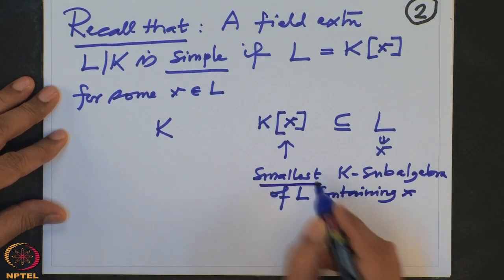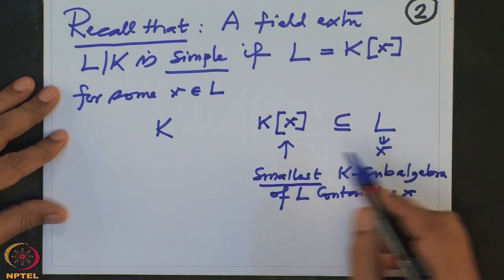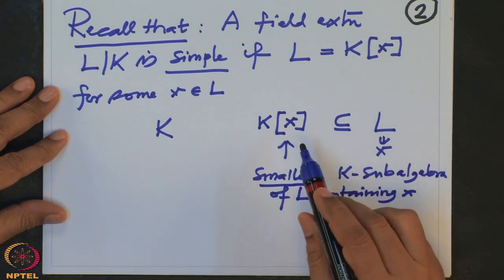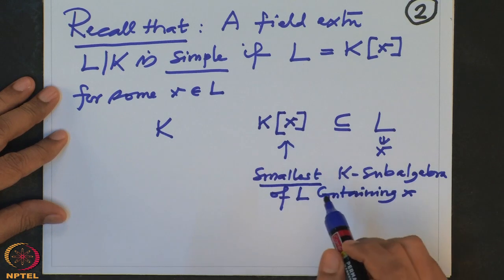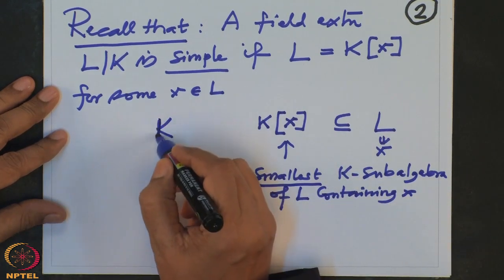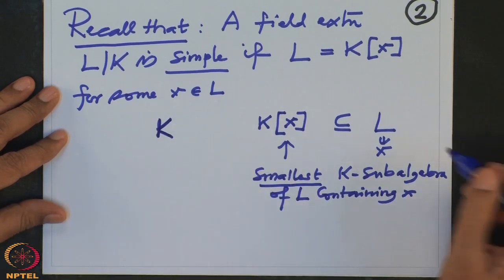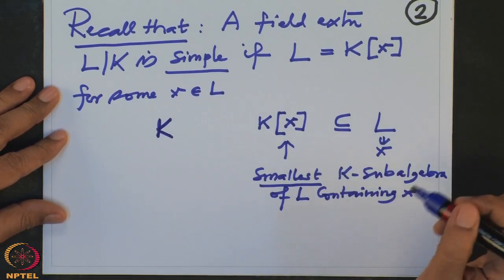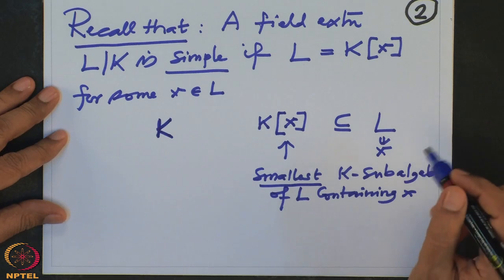And then we have seen that all elements of this subalgebra are precisely the polynomials in that x. Now the polynomials may not have unique coefficients because x is only an element. It may not be an indeterminate.